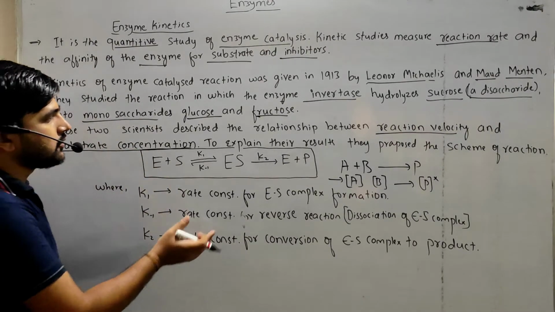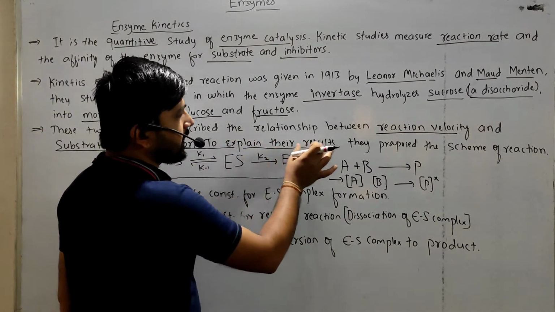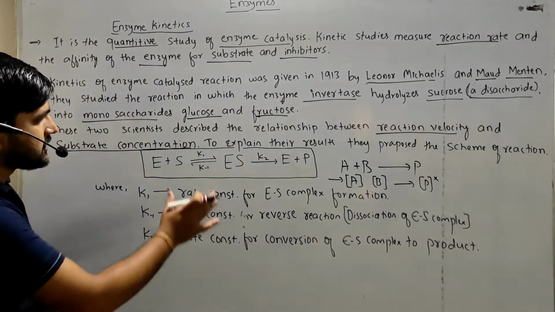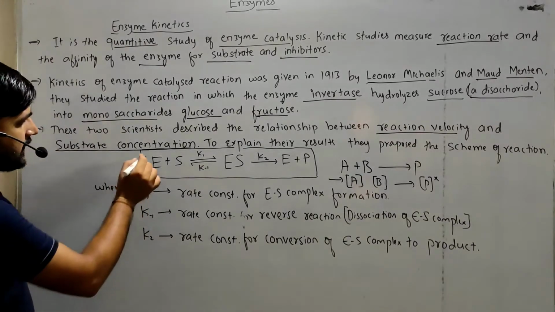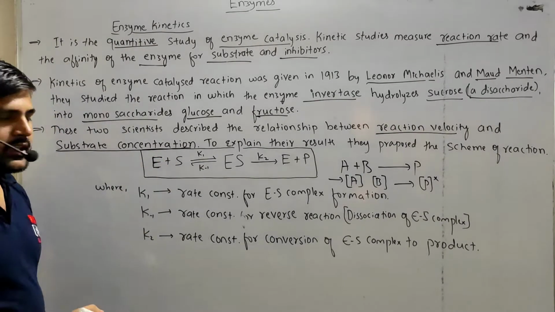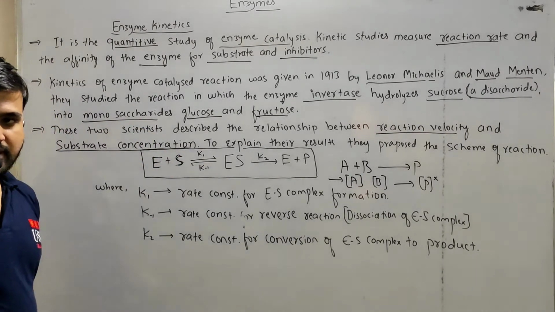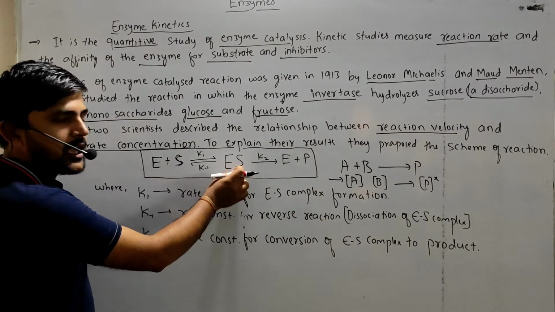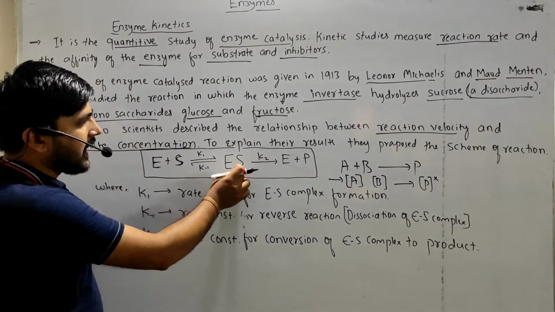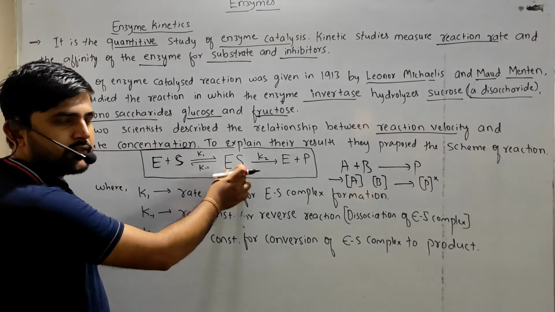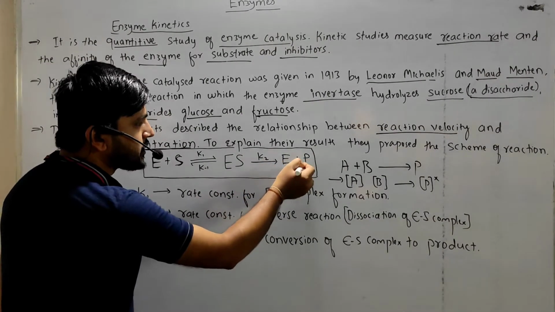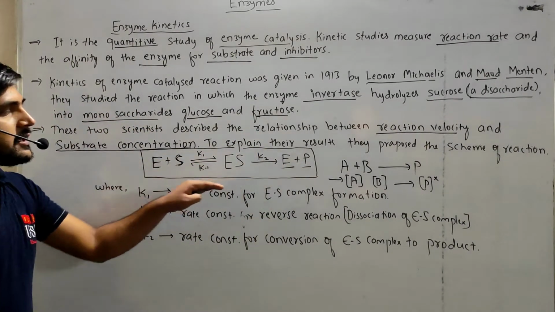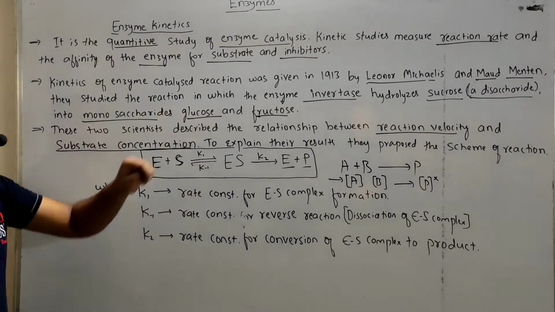To explain their results, they proposed a scheme of reaction, where E represents the enzyme and S represents the substrate, right? The enzyme and substrate react to form an enzyme substrate complex, and the enzyme substrate complex leads to the products as well as release of the enzyme again. This is the schematic representation of these two scientists.